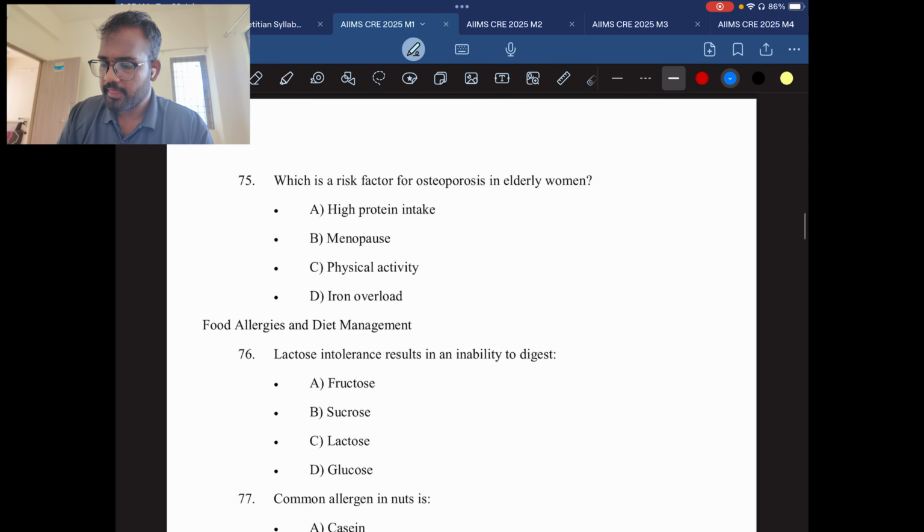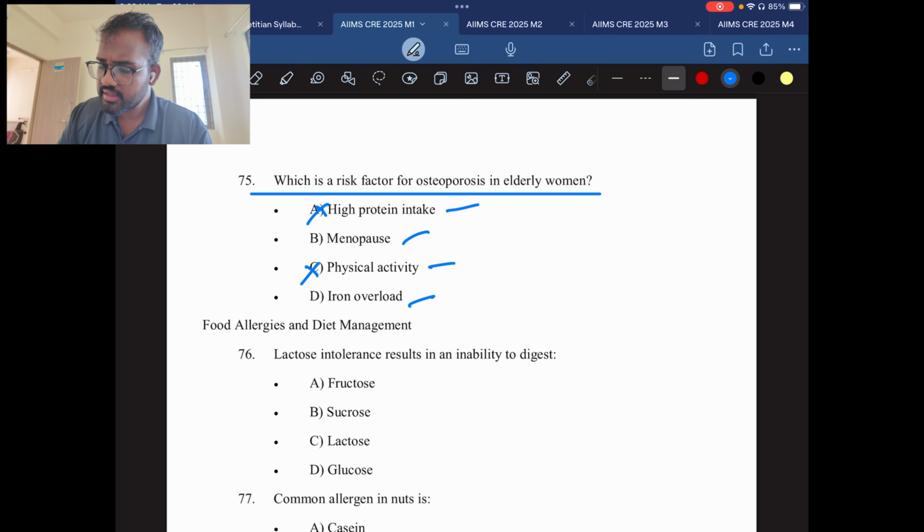Question number 75. Which is a risk factor for osteoporosis in elderly women? High protein intake, menopause, physical activity, iron overload. So if you don't know the answer, eliminate the options first. High protein intake is for muscle building and extra purposes.